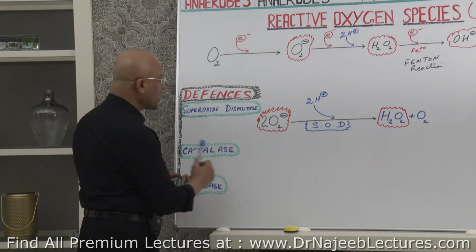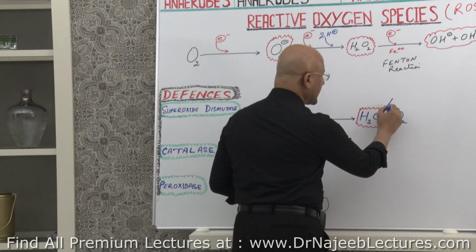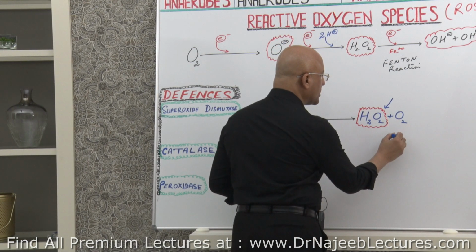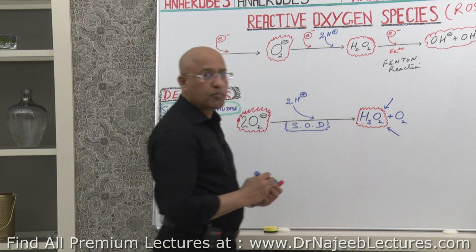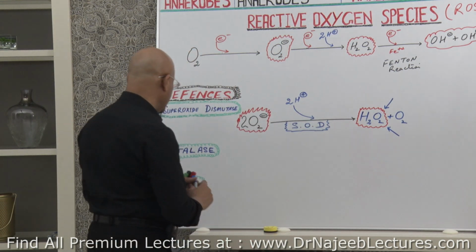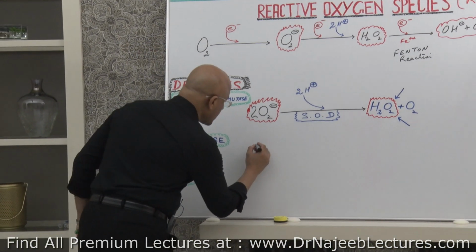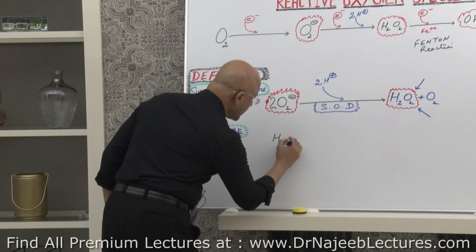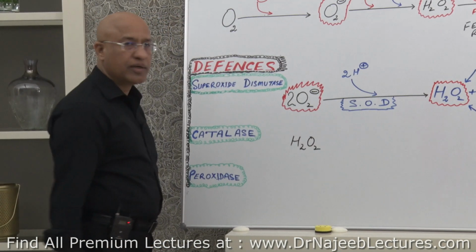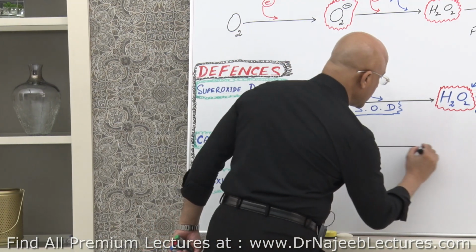Look at it. Now catalase is going to work on it. I mean, on this catalase will work, and also on this peroxidase can work. Let's suppose when catalase works on this, how does it destroy? Let's suppose here is hydrogen peroxide, and what is working on that?